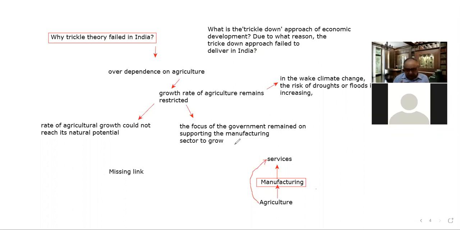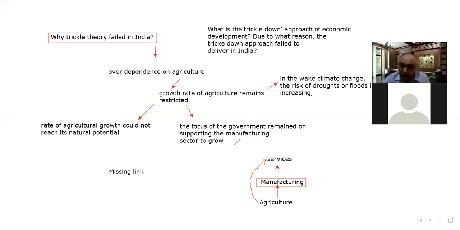So there is a poor market for agricultural produce in our country, and due to that, the farmers are not getting remunerative prices. This is the problem of the missing link.